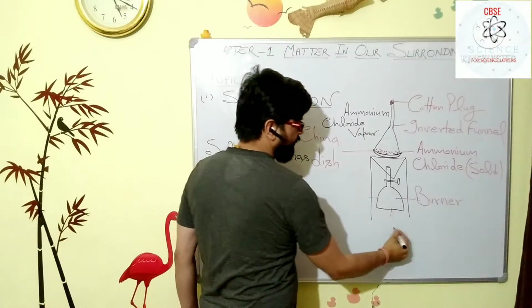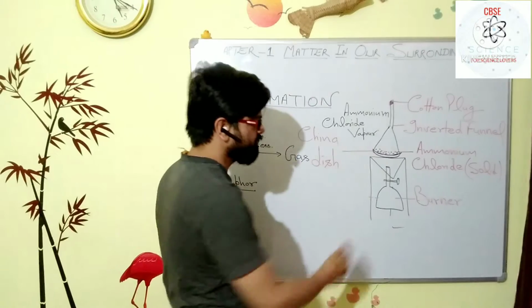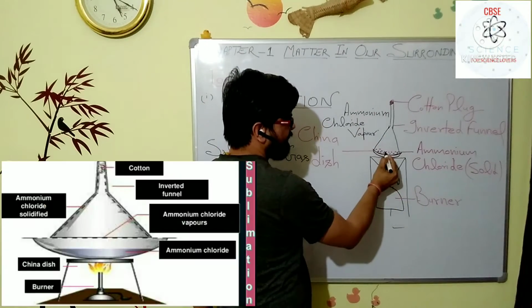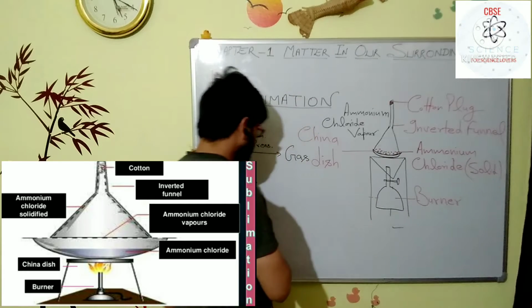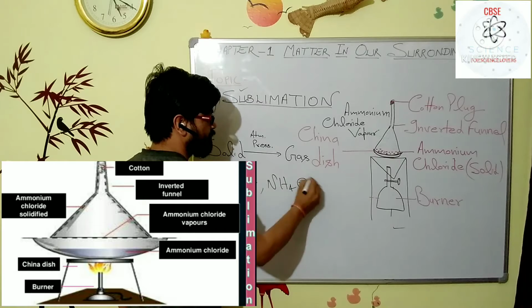This picture shows how we demonstrate the sublimation process. Easily arrange this setup in a china dish. Take some sublimating substance like camphor or ammonium chloride, that is NH4Cl.